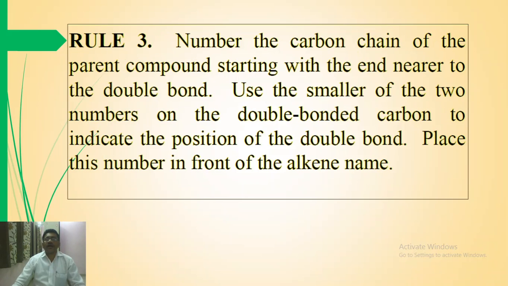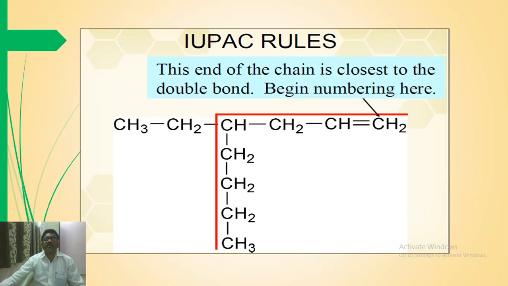Third rule, number the carbon chain of the parent compound starting with the end nearer to the double bond. Use the smaller of the two numbers on the double bonded carbon to indicate the position of the double bond and place this number in front of the alkene name. Let us consider this example. This is the end of the carbon chain that contains the carbon-carbon double bond. Now this is an 8 carbon chain.